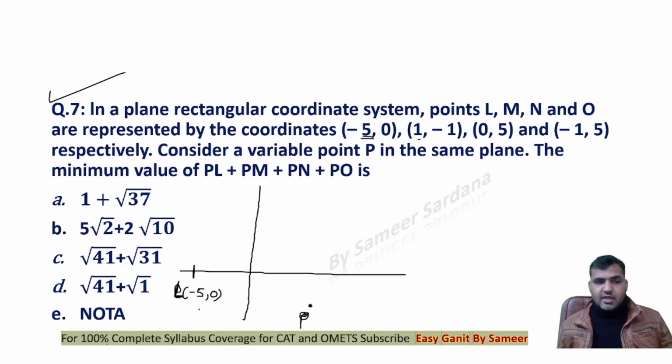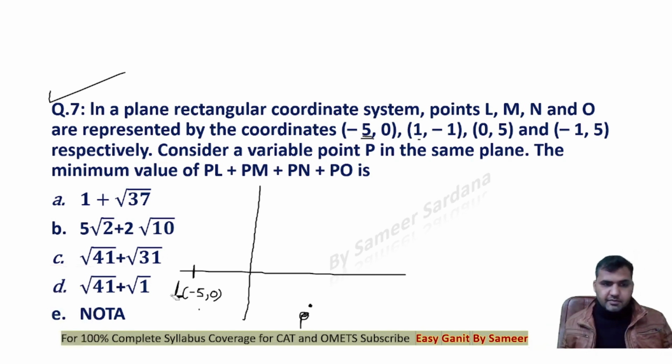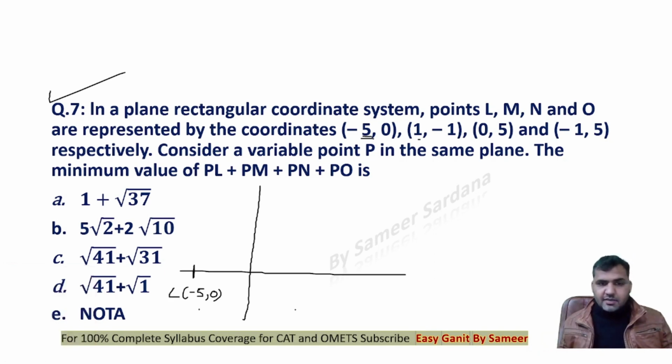So this point is L here, and we have a point M here, which is (1, -1).